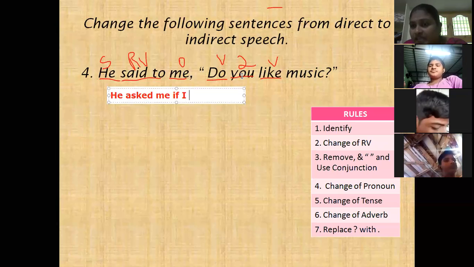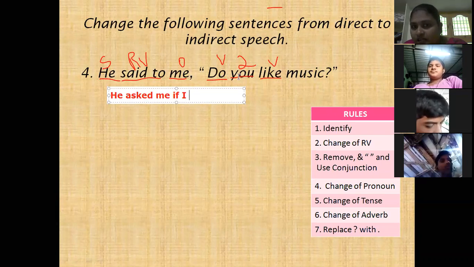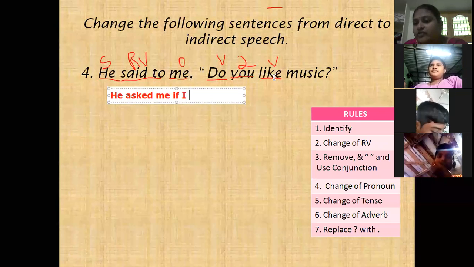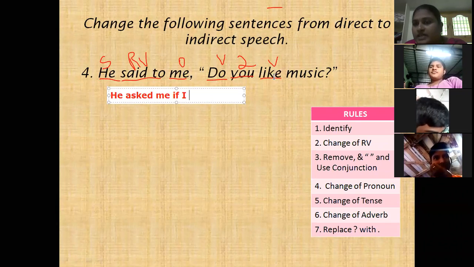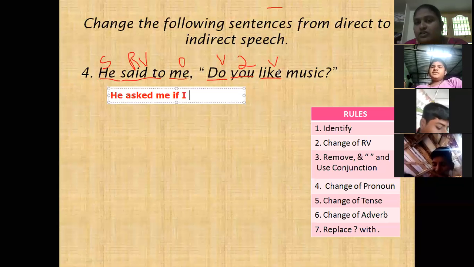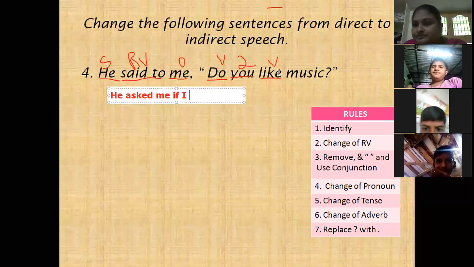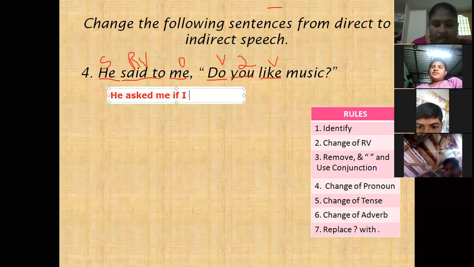So which verb should we change to past tense? Since do is not used, the next verb, like, we have to change to past tense. Here the verb is like. Past tense of like is liked. Very good. I liked music.